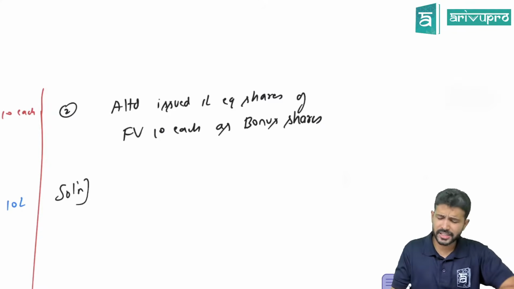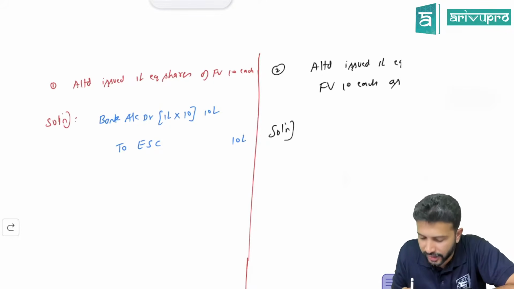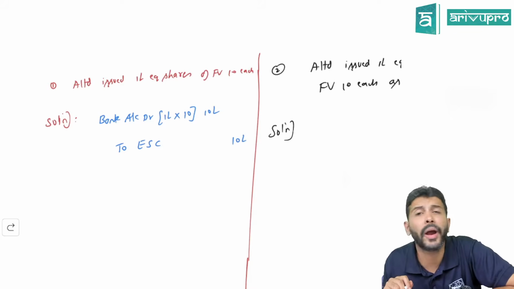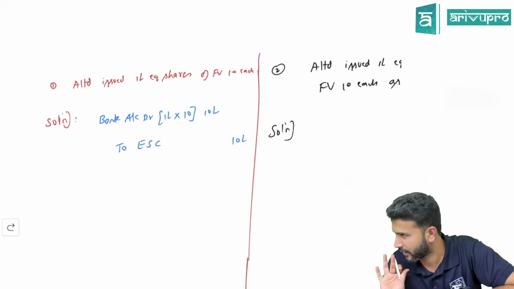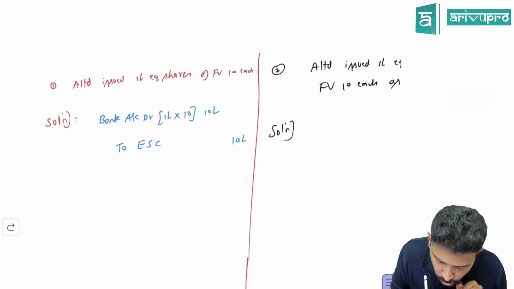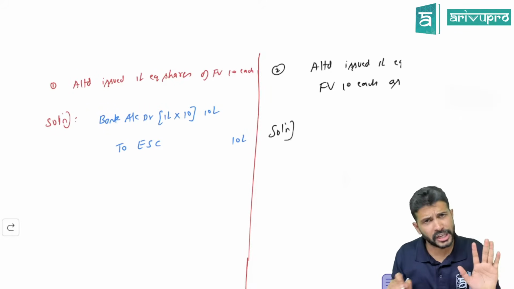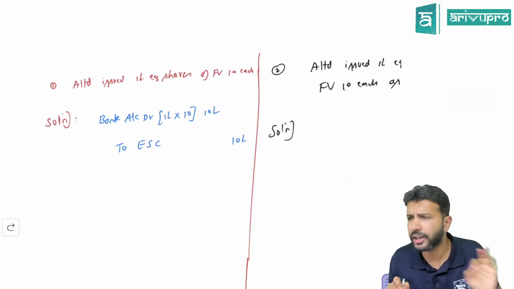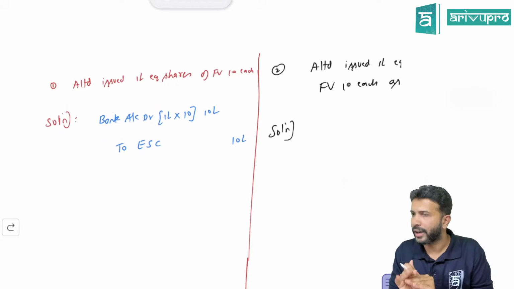Can you take a guess? Let's see. Can you write bank account debit here? Like here I wrote bank account debit 10 lakh. Here also can I write bank account debit? Why? Bonus means what, sir? Free. Free means is the company getting any money? No. That means can you debit bank? No. Okay. But are bonus shares also equity shares only? Yes. If a company issues any equity shares, what will you credit? Equity share capital.